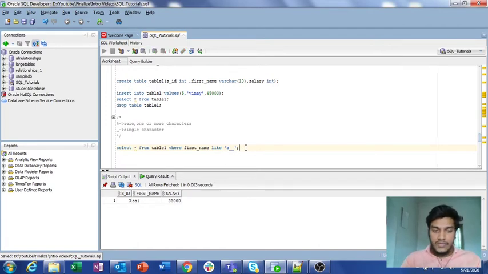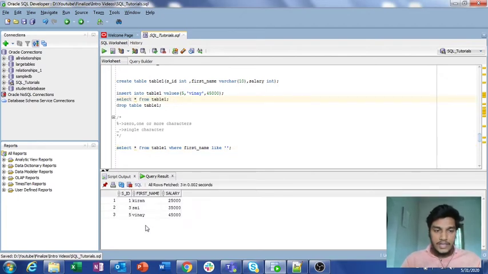So if we run this, we again got the Sai here, because what happens is, the first underscore will take the value as a, and the second underscore will take the value as i. So the length of Sai is 3, and here also the length is 3. So it is satisfying.